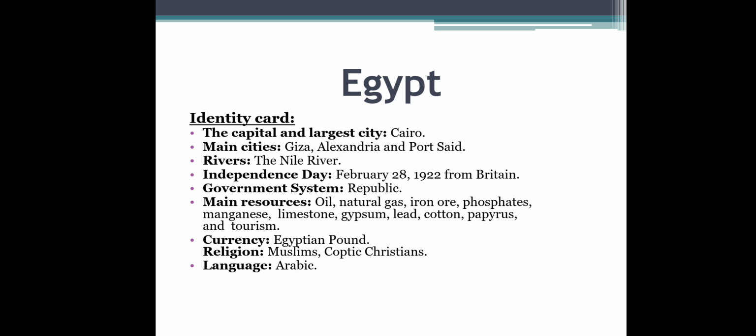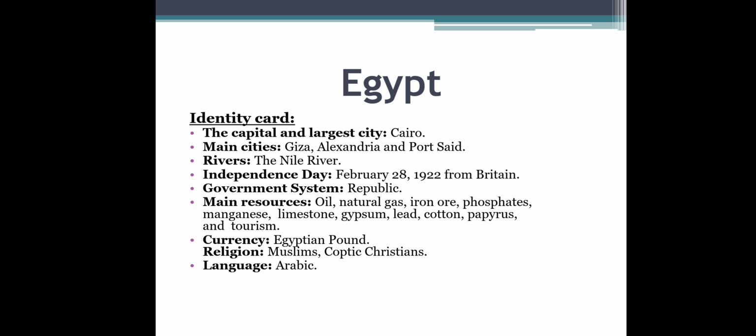Right now we're going to move to the identity card. We're going to start with the capital and the largest city for Egypt, which is Cairo. Then we're going to talk about the main cities in Egypt, like Giza, Alexandria, and Port Said. There are a lot of rivers in Egypt, but the most important one is the Nile River.